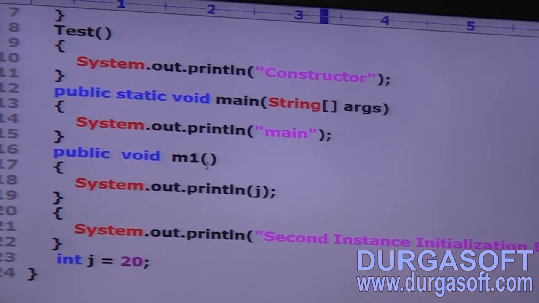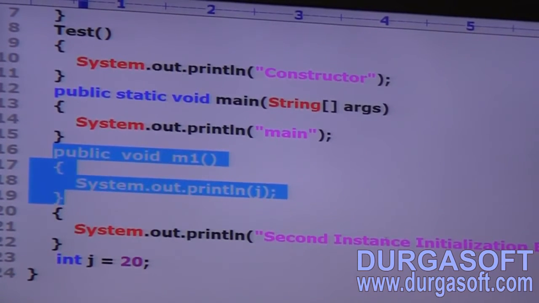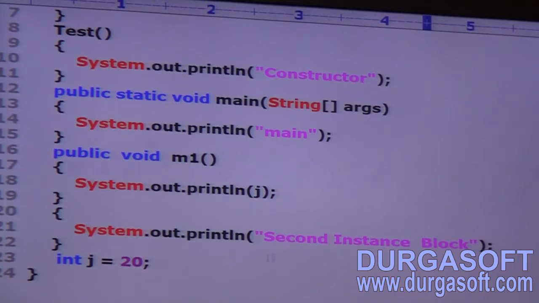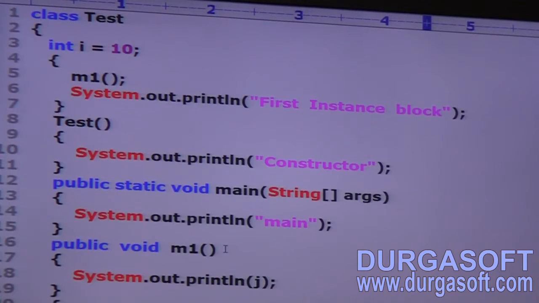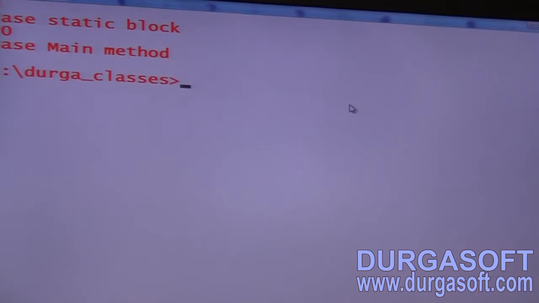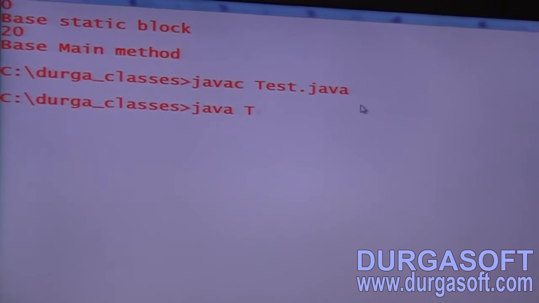Next, public void m1 SOP of j, second instance block, int j = 20. Same example, sir, whatever I took on the board. Now javac Test.java, the code compiles fine. Java Test. What answer do we get by default? Main, that's all. Are you getting main?